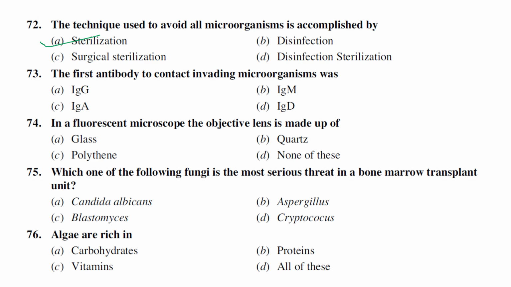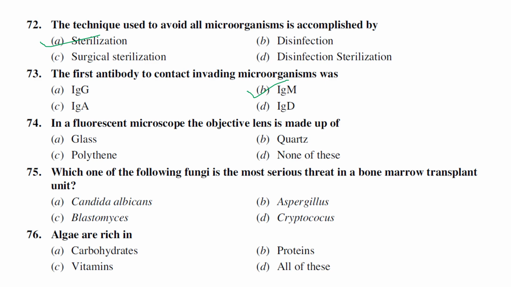Okay, the next one is the first antibody to contact invading microorganisms. There are 5 kinds of antibodies if you look at virology. Soon we are also planning to do videos on plant virology. I think we have already published plant virology, but we are planning to do more advanced plant virology videos. The first and foremost antibody contacting invading microorganisms is IgM. This is the first antibody that connects with the microorganisms.